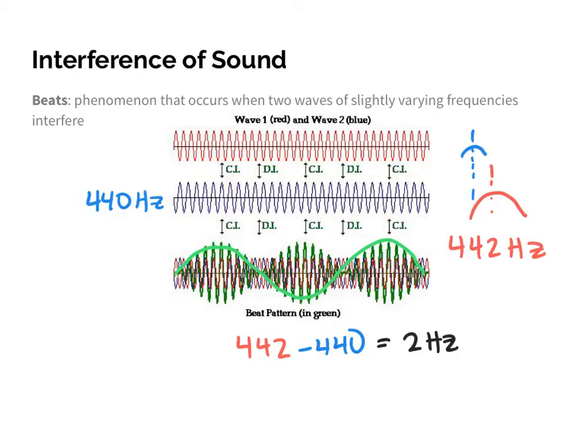So that is what's called a beat frequency, anytime two sound waves don't interfere perfectly in phase. If you ever hear that phenomenon where sound goes wah, wah, wah, wah, wah, that's called a beat frequency.